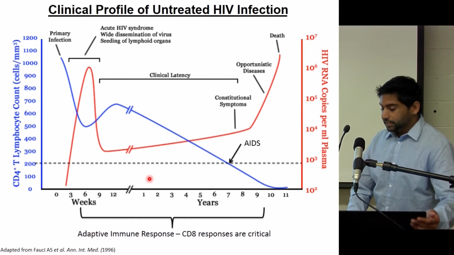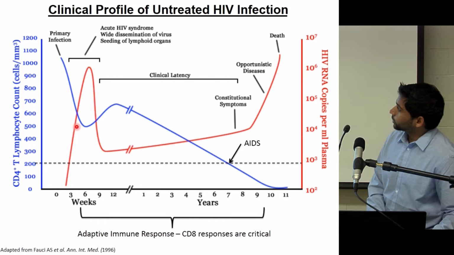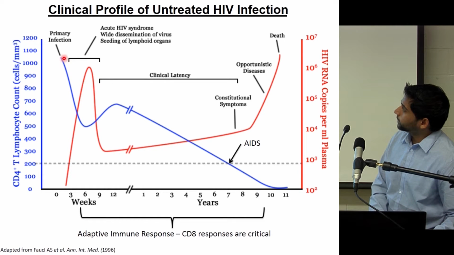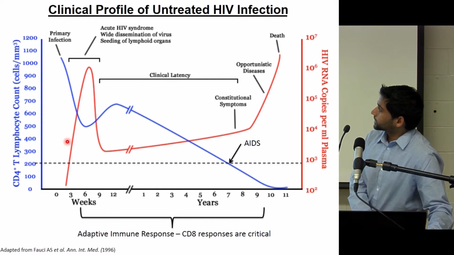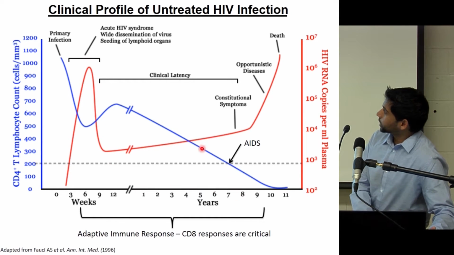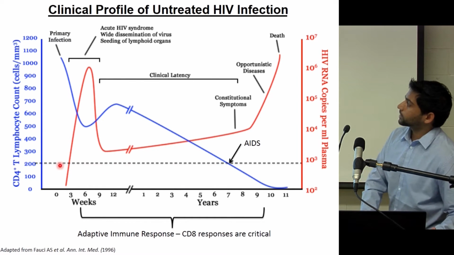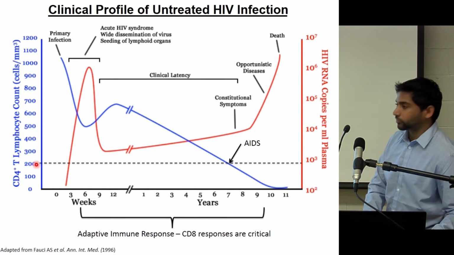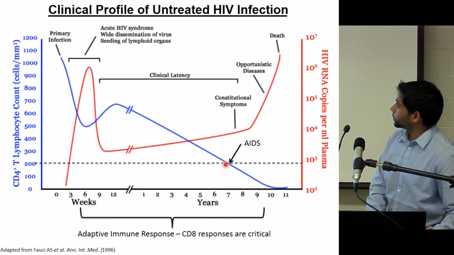This is the clinical profile of untreated HIV infection, quite simplified. In the red, we've got the HIV viral load over here in the plasma, and in the blue line, we're following this CD4 T cell, which is the primary target of HIV infection. And as you can appreciate, as the viral load increases, there's an inverse correlation with the CD4 count. Although after initial set point, which is somewhere over here, it takes a period of years till the CD4 count gradually decreases, continually till a point that it gets to this cutoff point, which is 200 cells per microliter of blood, at which point someone is classified as having AIDS, which is the disease that HIV causes, at which point they'll succumb to opportunistic diseases and eventually die.